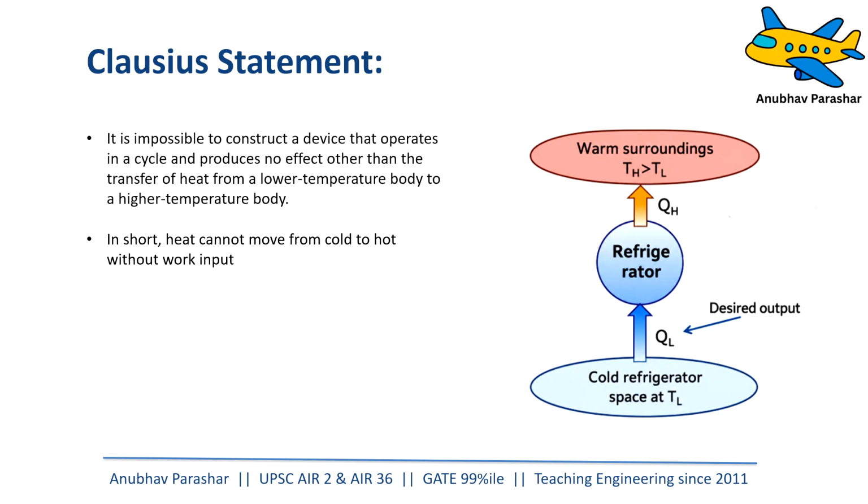Now, what does Clausius say? Clausius says that it is impossible to construct a device that operates in a cycle and produces no effect other than transfer of heat from a low temperature body to a high temperature body. In short, if you want to simplify this definition, we can say that heat cannot move from a cold body to a hot body without any work. So we will require some work. We will have to give it some work if we want to move heat from a low temperature body to a higher temperature body.